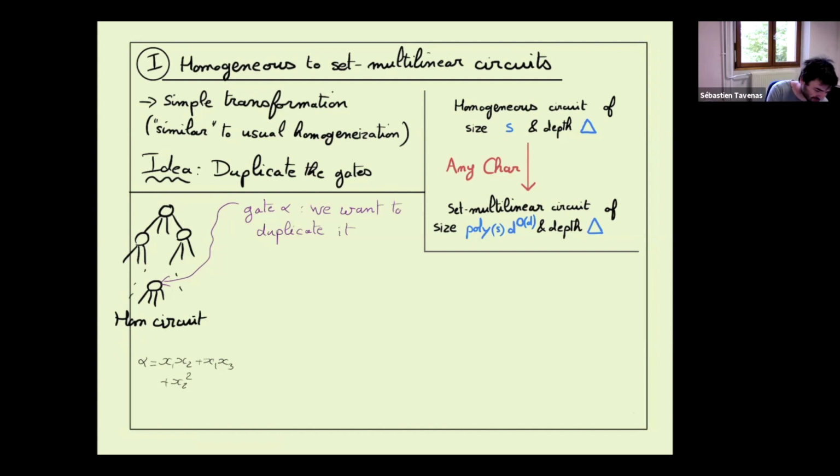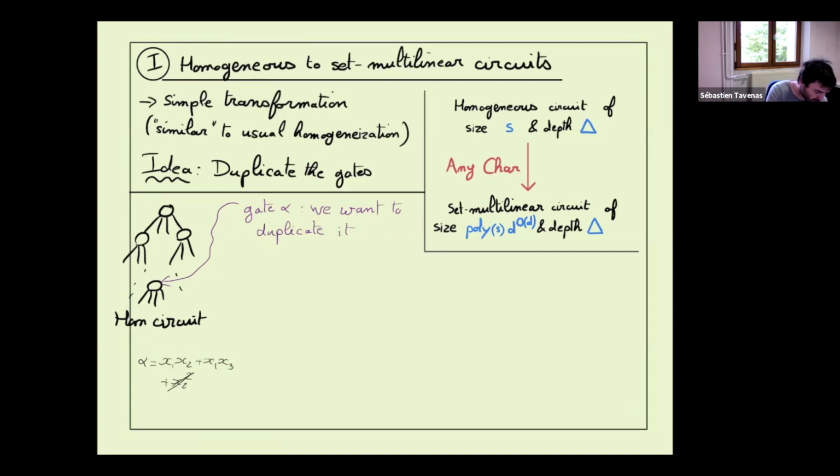Let's say that x1 comes from one set, x2 comes from another set, and x3 comes from a third set. At the end, we want to compute something which is set multilinear, so the monomial x2 squared can be cancelled. It will be cancelled somewhere, but we can already remove it. We don't want to copy it, since it will not appear at the end. But we still want the other two monomials to appear.